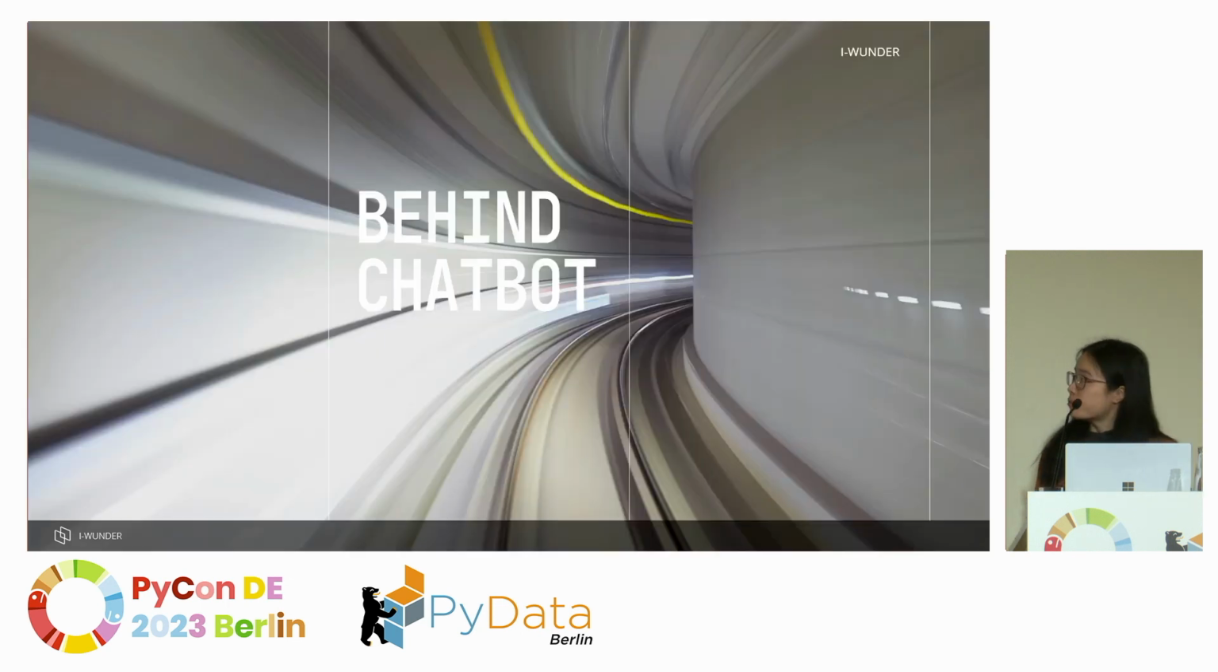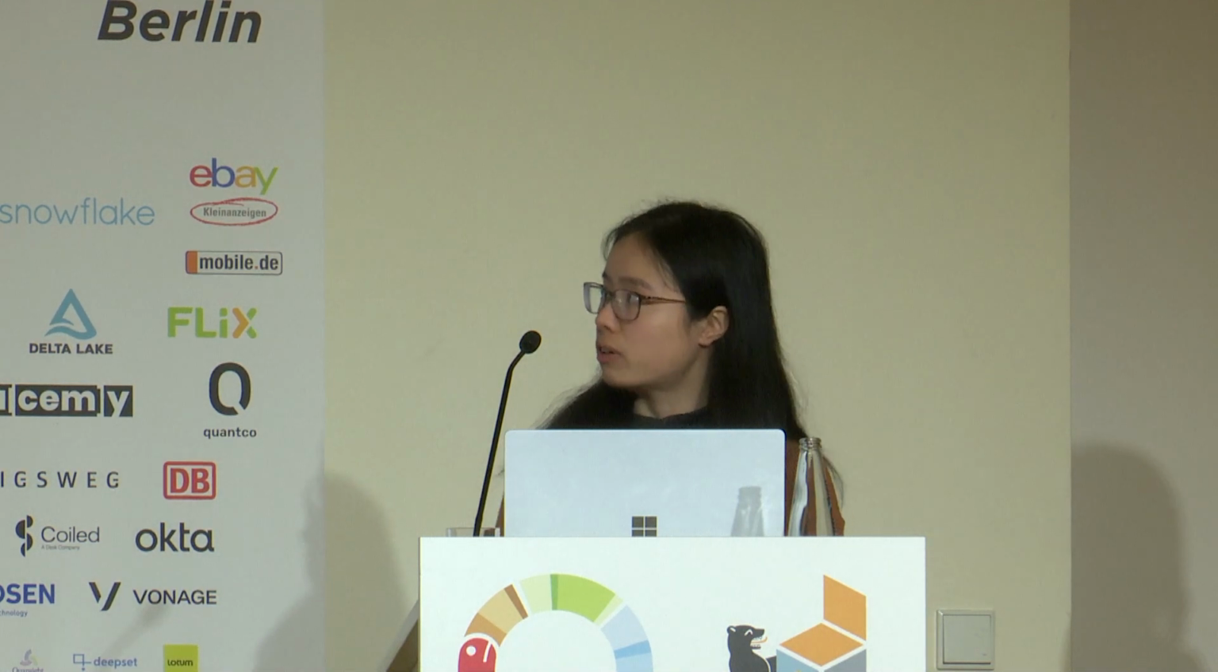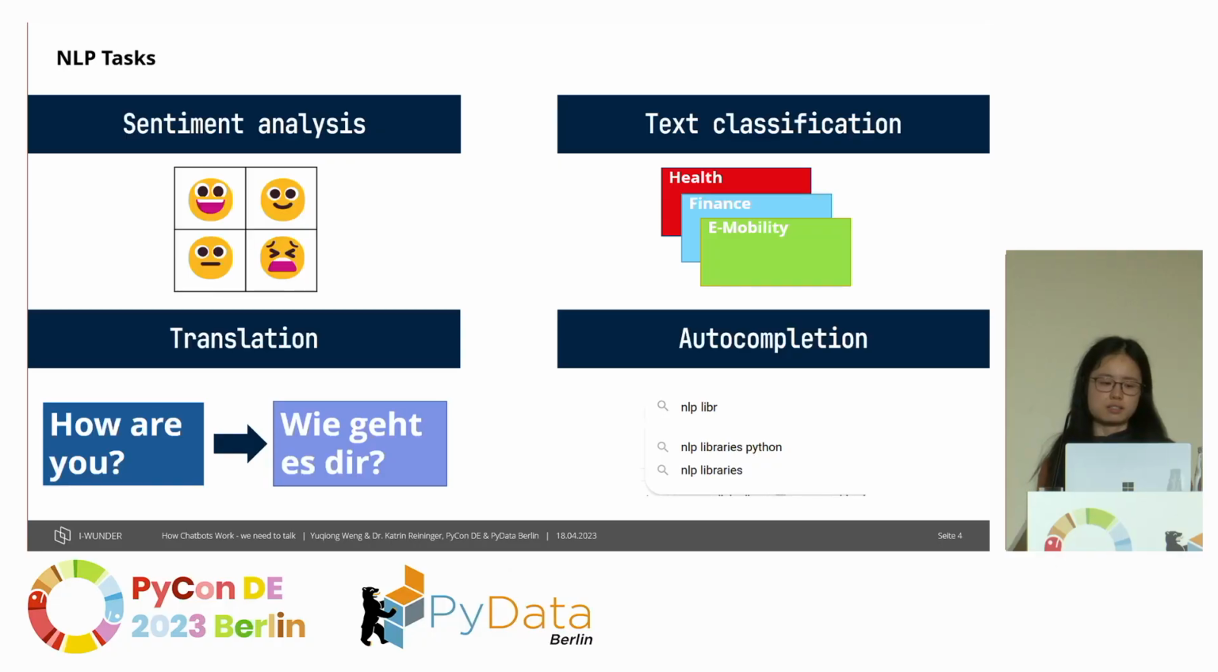So before I really dive into the implementation details, I want to first talk about the big concept behind chatbots, and that is NLP. So we know that a chatbot is just one application of NLP, and there are also many other NLP tasks, such as sentiment analysis, where we detect the sentiment from a text, or we classify the text into topics. And we also use translators every day to understand other languages, as well as auto-completion when we try to type words more quickly.